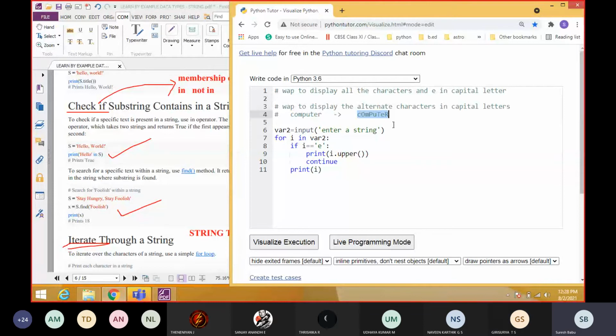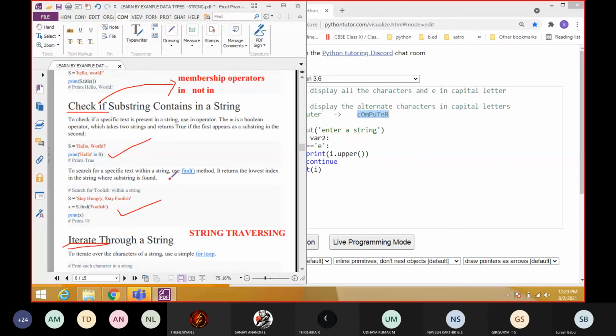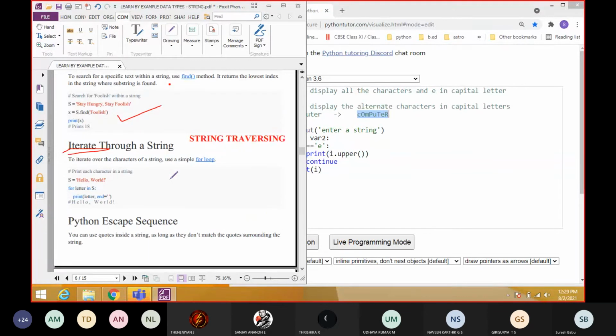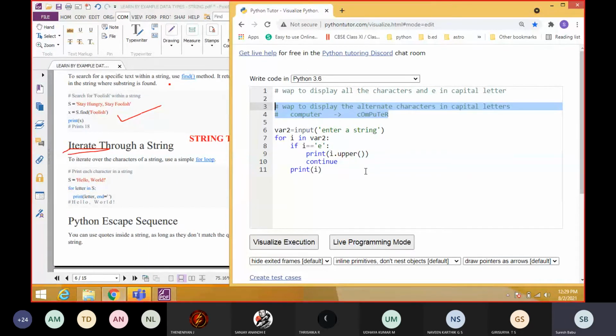Kindly think logically. You can use whatever procedure we have already discussed. You can use anything and try to give the solution. This is one homework for you. Kindly do it and submit to me. Everyone noted the question? Alternate characters in capital letters.